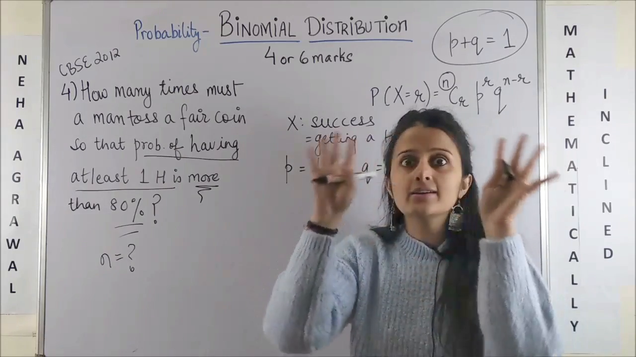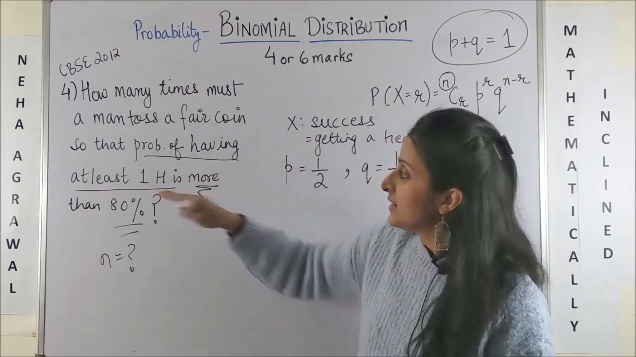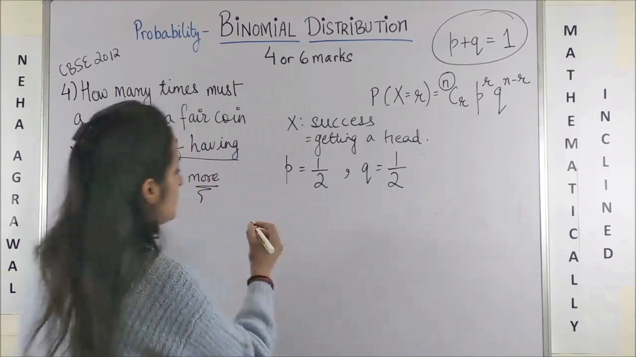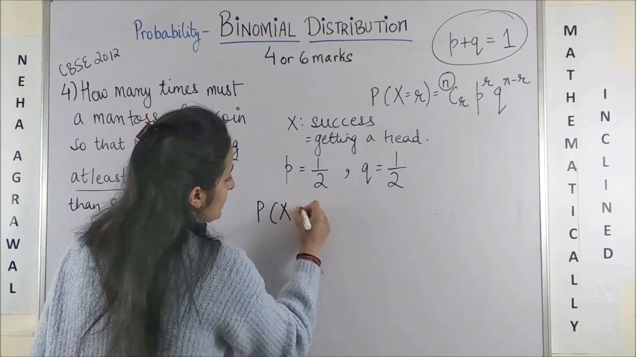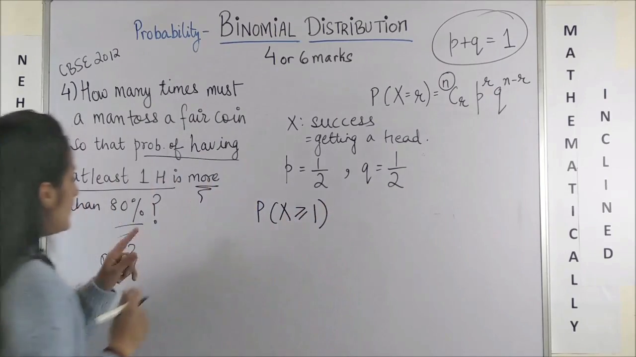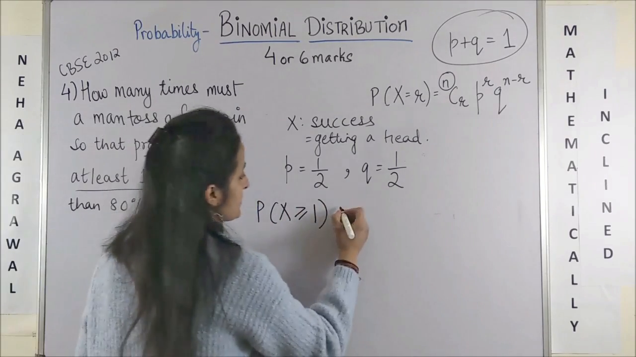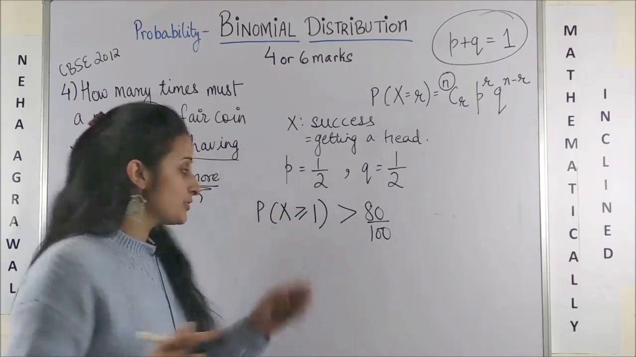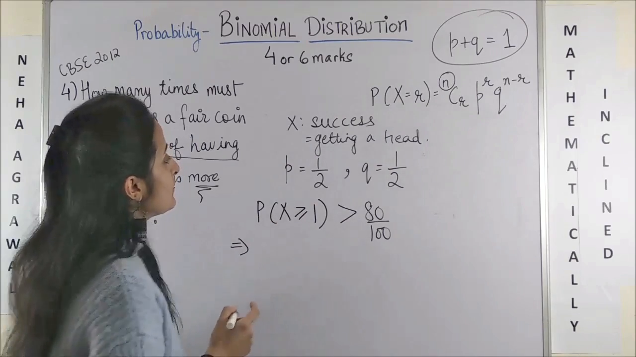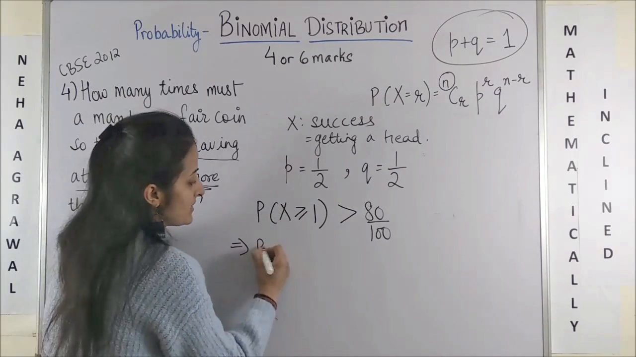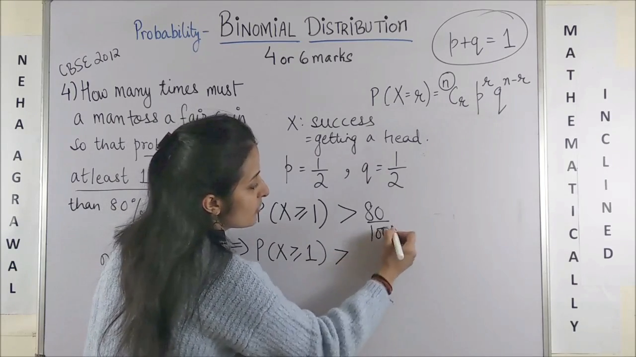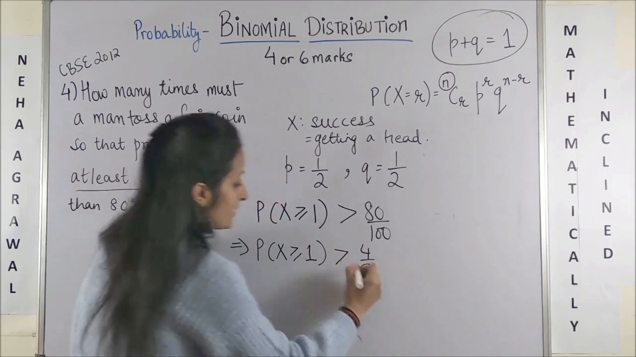Now the entire secret lies in this one line. Probability of having at least one head. That means at least one success is more than 80%. This is given to you. So x greater than or equal to 1. They are trying to say the probability of x greater than or equal to 1 is more than 4 by 5.